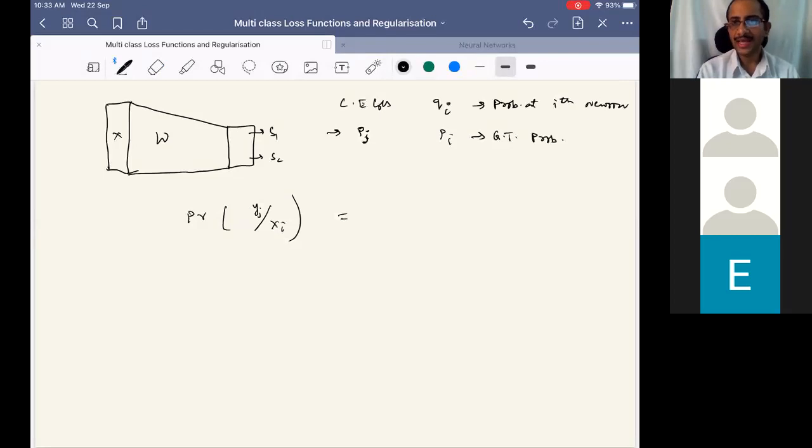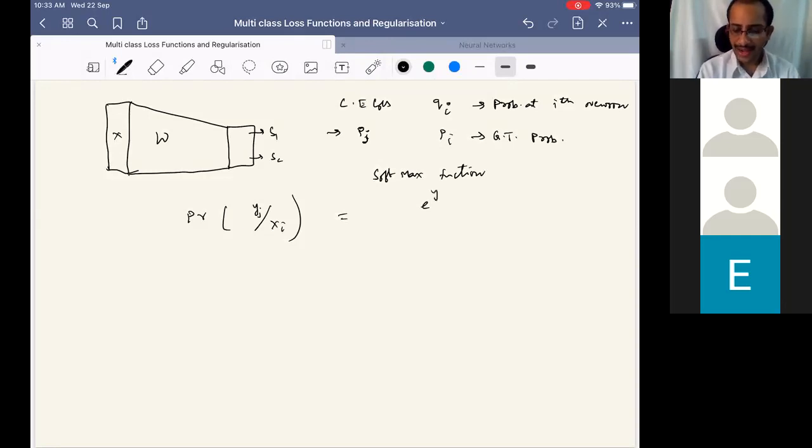The usual procedure for getting the probabilities from these scores is through the softmax function. What we do in the softmax function is a kind of normalization to map these scores to probabilities.